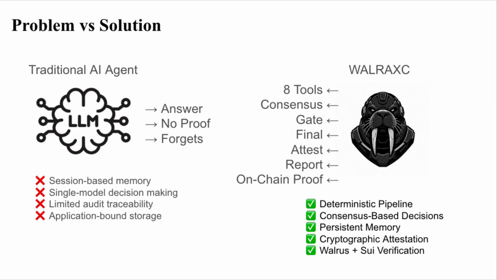What you just saw is different from how most AI security tools work today. Most systems analyze a context, return a result, and then lose the context. Every audit starts from zero again. Warlax takes a different approach. It has persistent memory, consensus-based reasoning, and verifiable audit artifacts, so the agent learns from the previous audit instead of treating every analysis as a new session.